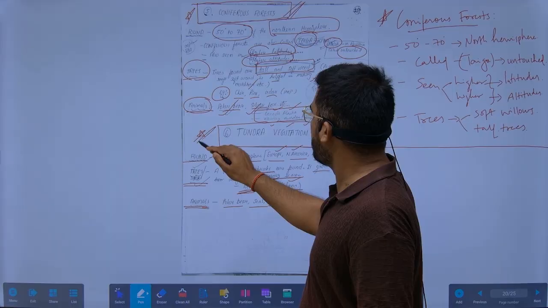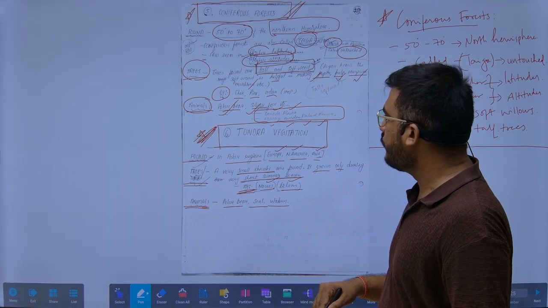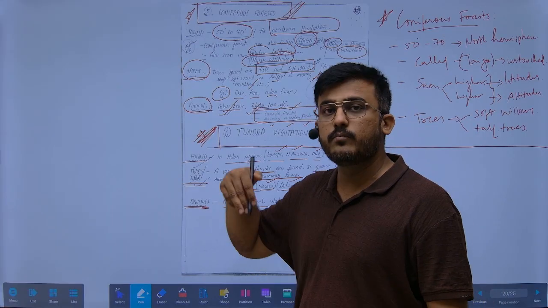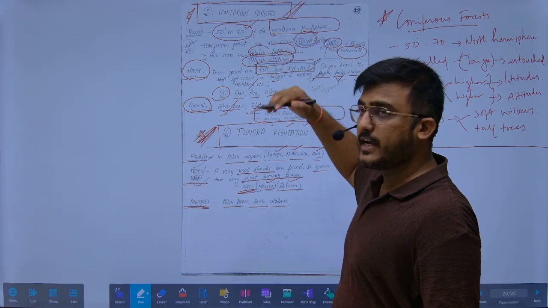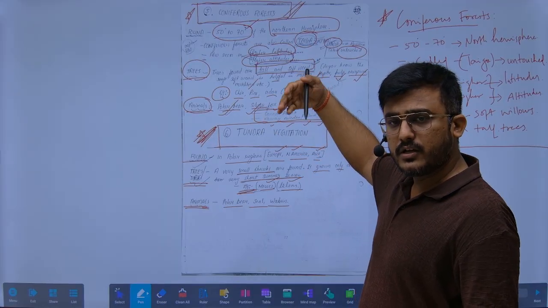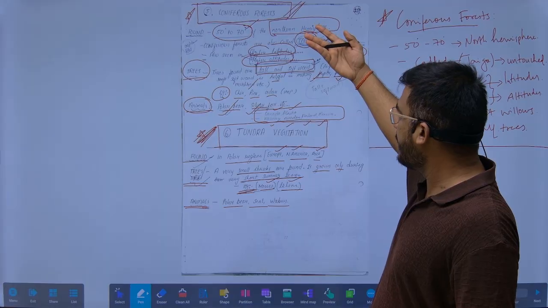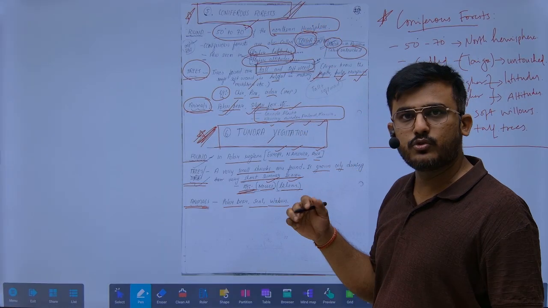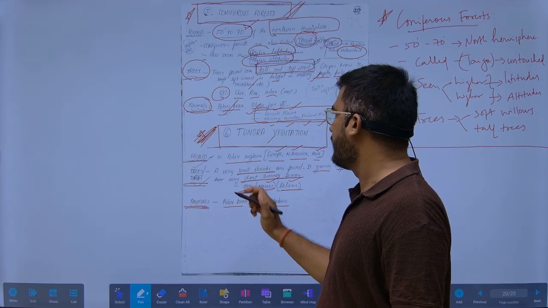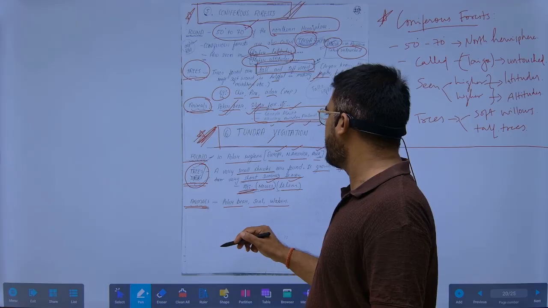So what is tundra vegetation? As we go more towards the higher latitudes, we have seen the 50 to 70 degree coniferous forests, and further up, at higher latitudes, we see the tundra vegetation. The tundra vegetation is mostly seen in what form? We see the trees as shrubs.